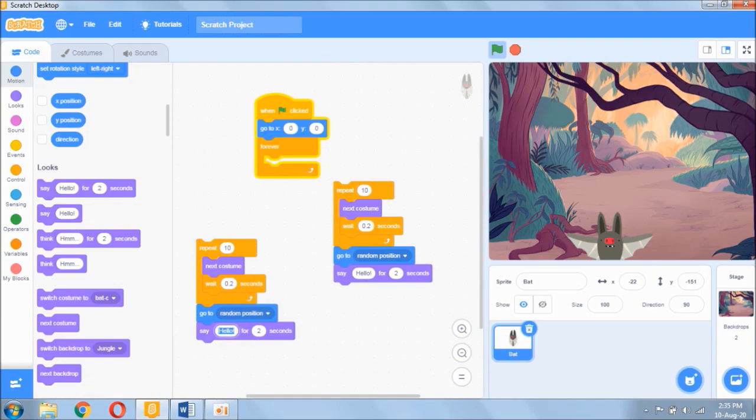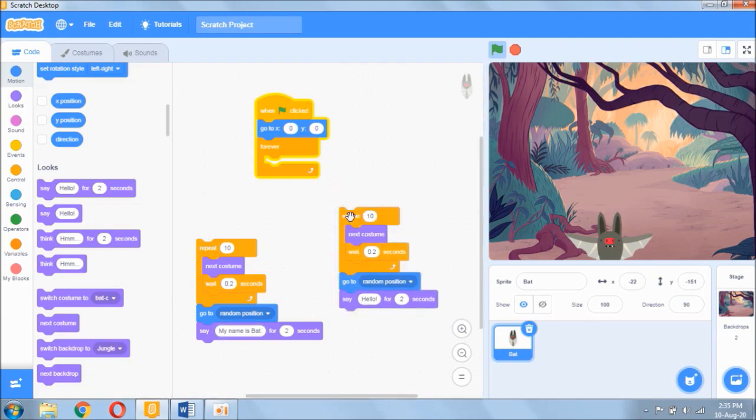Then it's going to say my name. Just write out anything you want. It's not a must you write out what I'm writing. So my name is Bat. You need more of this code. You can duplicate so many of it and write out something else under it. So I have just 2 of this code. You can see how I duplicated it. I right clicked on the code and clicked on duplicate.